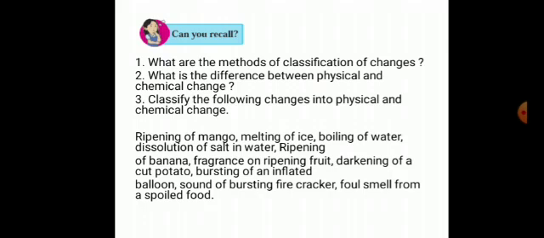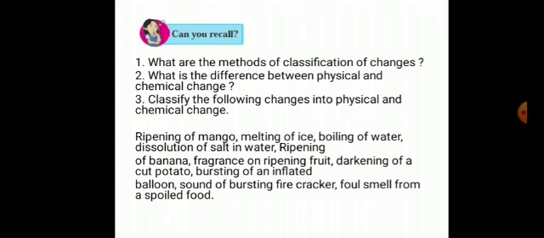In chemical change, the composition of compounds changes and new compounds are formed, right? For example, ripening of mango, then darkening of cut potato, bursting of an inflated balloon. So these are all chemical changes. Question number 3. Classify the following changes into physical and chemical change.